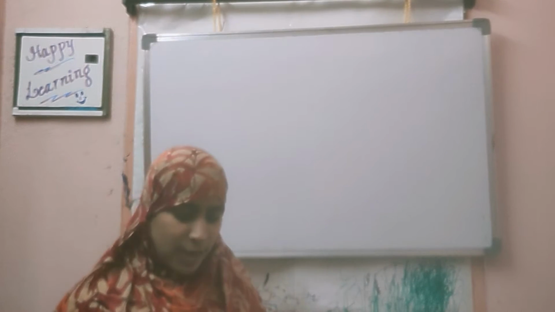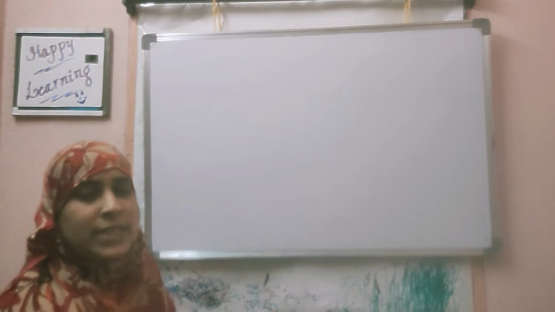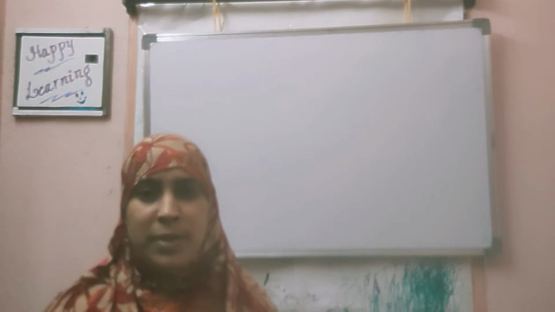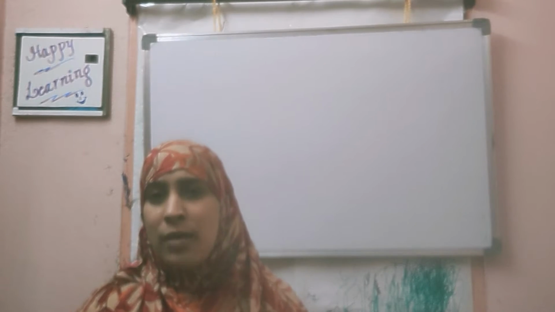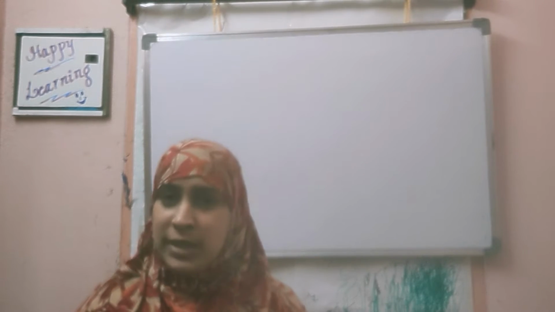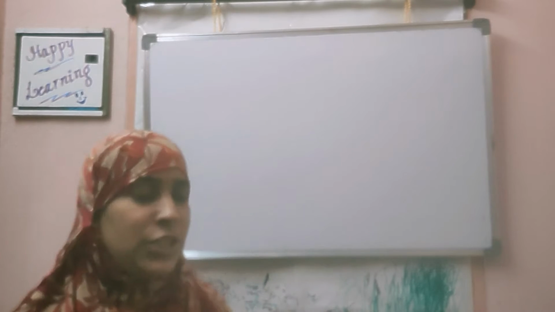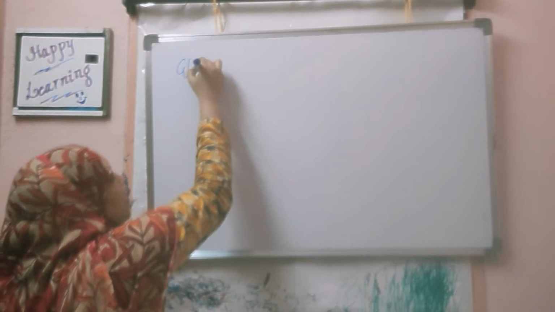Today I am discussing chemical coordinators of our body. Till now we have seen that the nervous system is helpful in coordination of our body. Now we are seeing that, apart from the nervous system, there are chemicals present in our body which help in coordination. You already know that glands are present in our body.